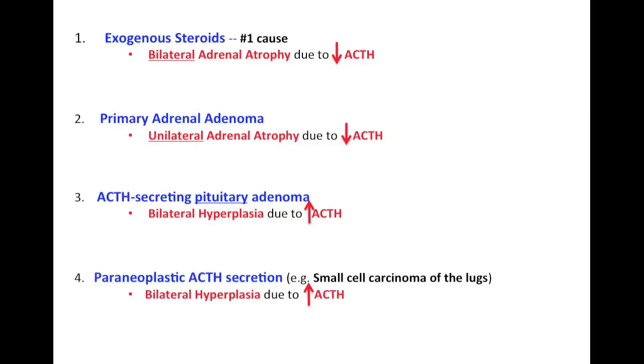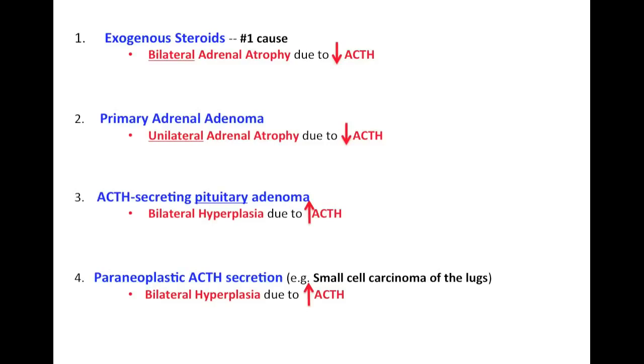The next reason is paraneoplastic ACTH secretion. For example, small cell carcinoma of the lungs. Now, problem here is the tumor somewhere else is secreting too much ACTH. And this is also gonna lead to bilateral hyperplasia of both adrenal glands because now they're working more, okay?